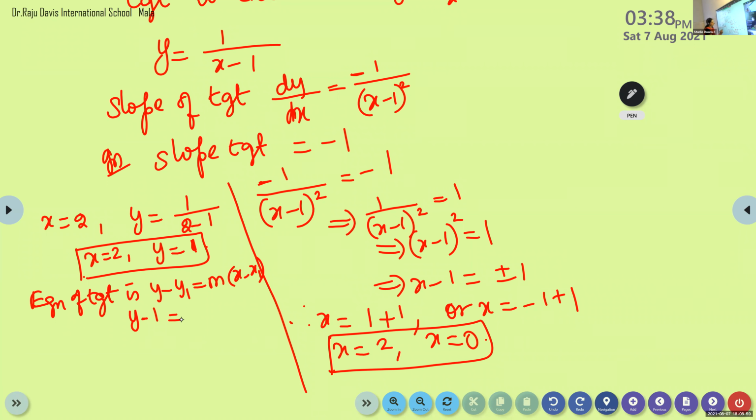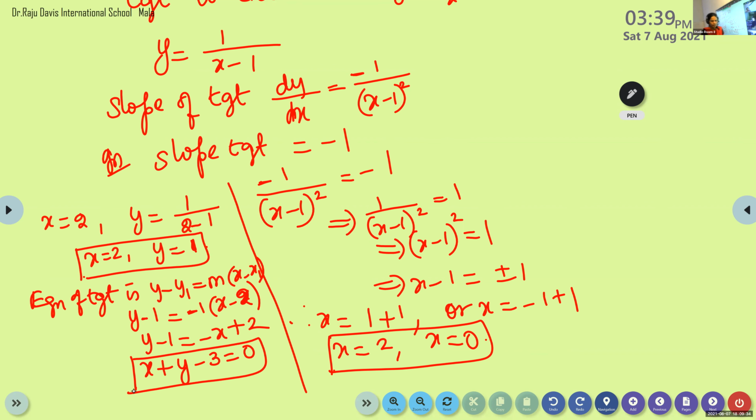What is the slope of the tangent? Minus 1 into x minus x1, x minus 2. Y minus y1 is equal to m into x minus x1. x1, y1 is the point and m is the slope. So point here is x1 is 2, y1 is 1 and m is minus 1. So we get y minus 1 is minus x plus 2. So when you bring all the terms to one side, x plus y minus 3 is 0. This is the first equation. Is it okay? Is it clear children? Check your answer. Are you getting this equation?